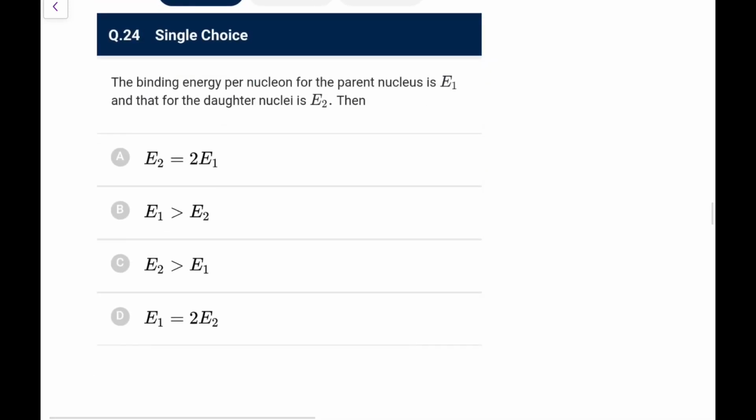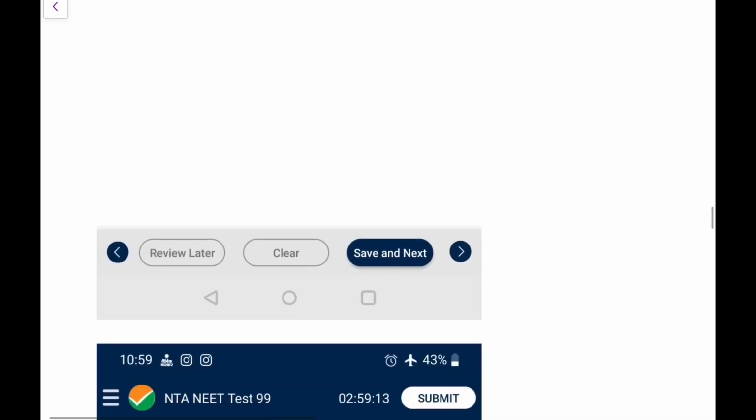Next, binding energy per nucleon for parent is E1, that for daughter is E2, then if it is a fission, definitely E2 must be greater than E1, because that is stabilizing, that as I am assuming, so I will take option C on that basis.